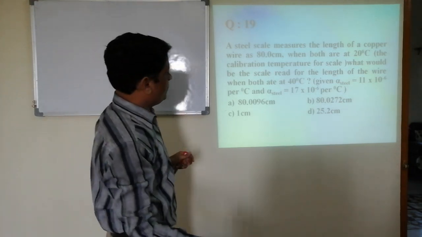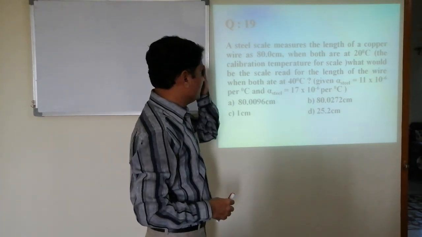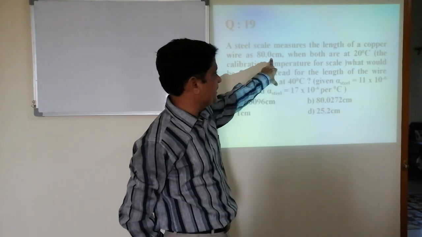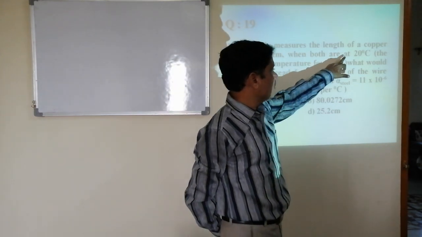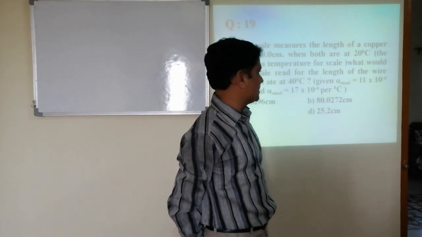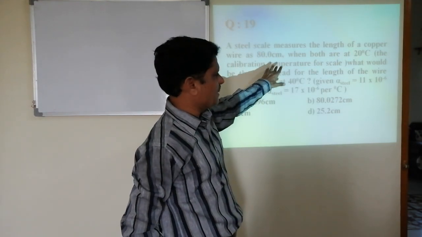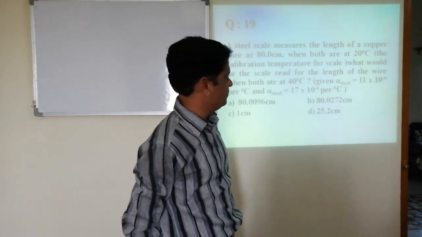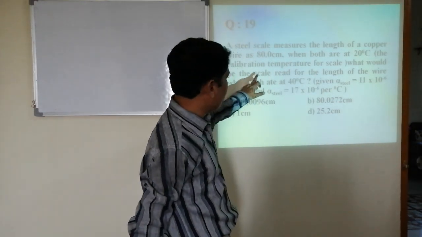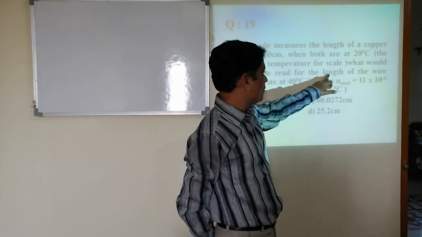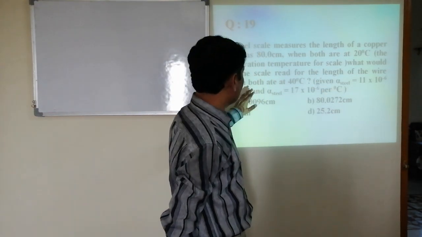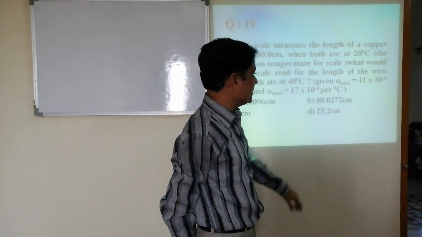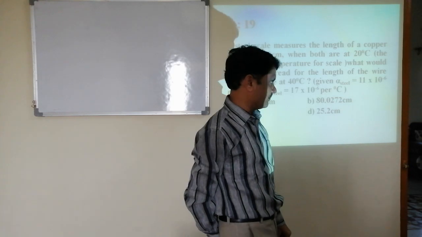A steel scale measures the length of a copper wire as 80.0 centimeter when both are at 20 degrees Celsius. The calibration of the scale is such that 20 degrees Celsius is taken as the standard. What would the scale read for the length of the wire when both are at 40 degrees Celsius? Is the question.